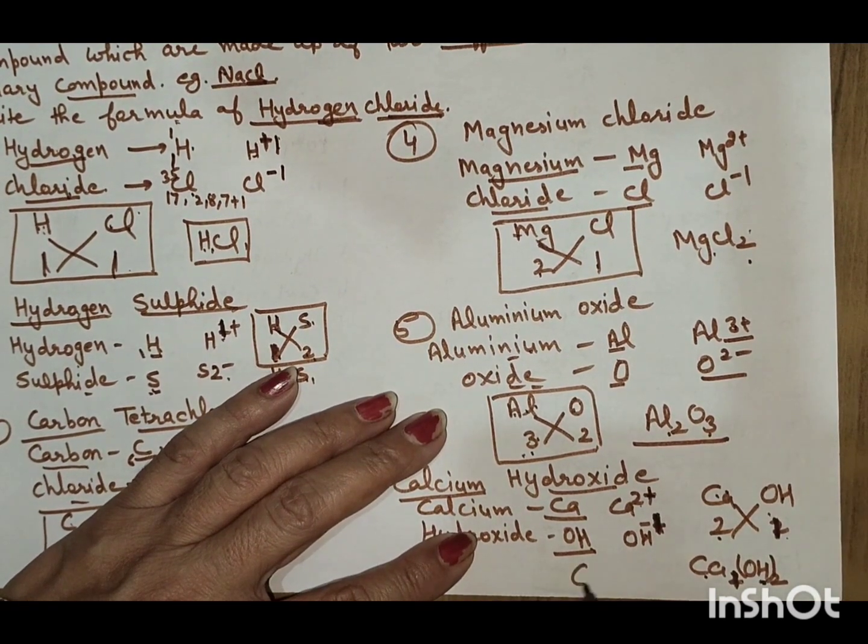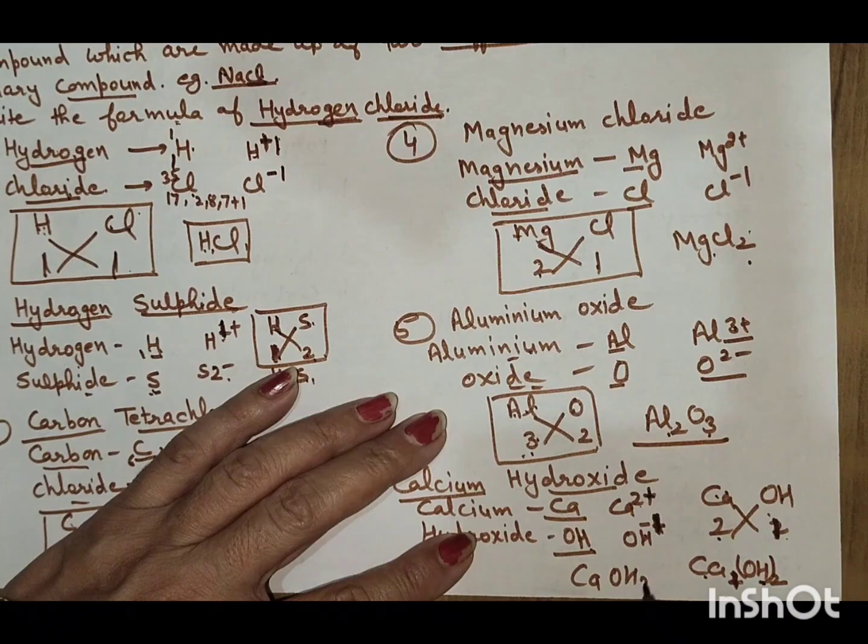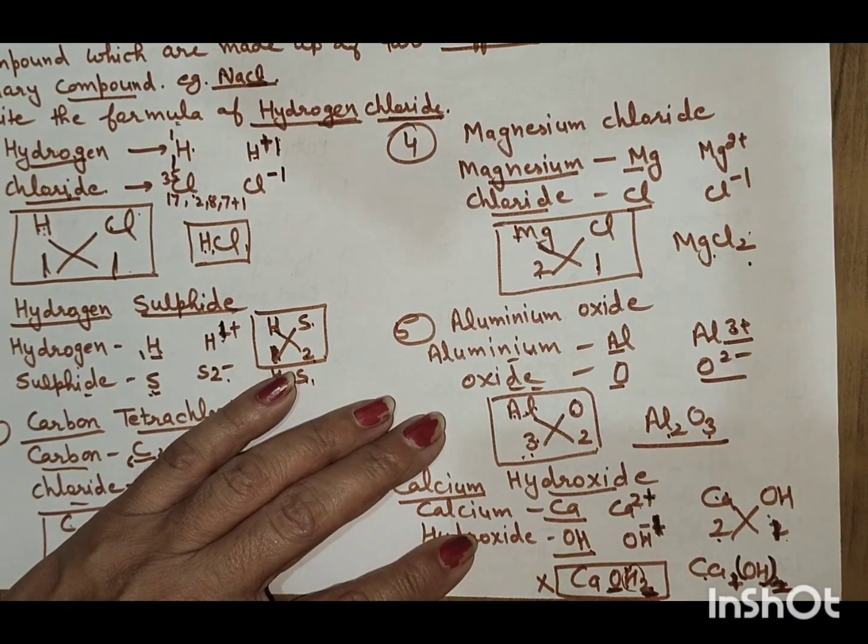If you write CaOH2, then it will be wrong. It will be wrong because OH2 means only H has 2 atoms, not oxygen. So first mark the bracket and then only write down the number.